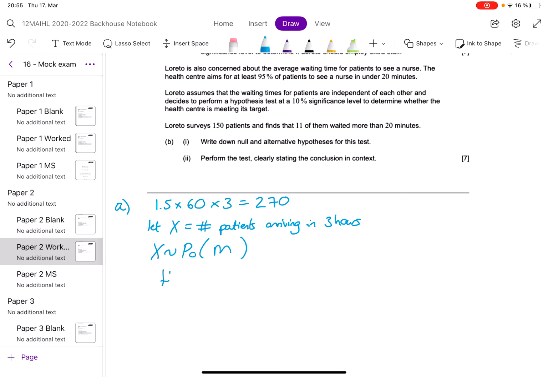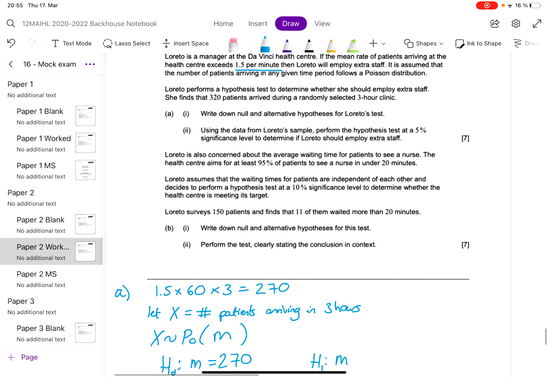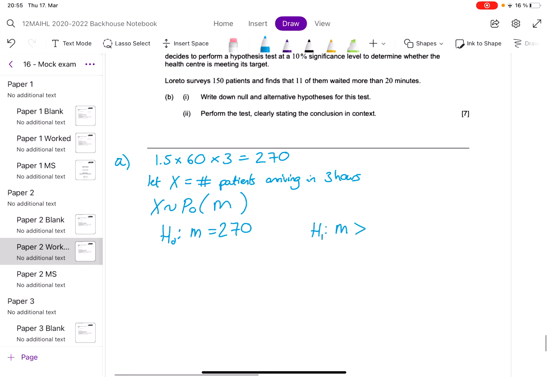So our null hypothesis is that m is equal to 270. The null hypothesis always has to be whatever it is you're looking at equal to something. We can't have ranges. So the alternative, if it's more than that, Loreto employs extra staff. So we're checking, is it more than 270? So that is part 1.